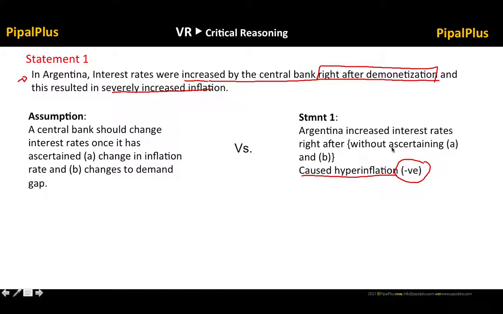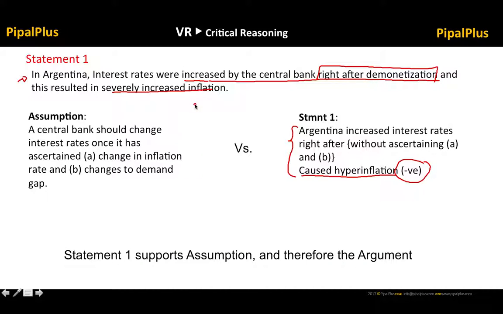So if the outcome is indeed negative, right, then this statement clearly supports our assumption. The assumption is, do not touch interest rates right after demonetization. Why? Because it may have an adverse effect, right? So very clearly the statement one comes out in full support of our assumption, right? And therefore it supports the argument, right? Let's move to the statement two.